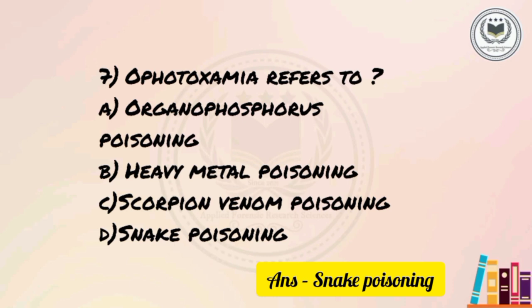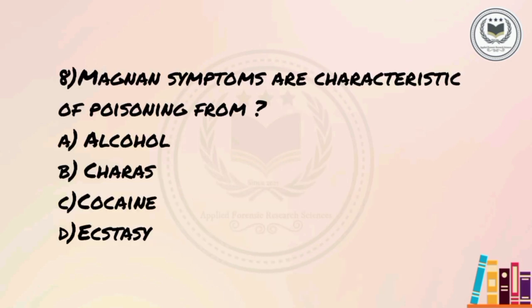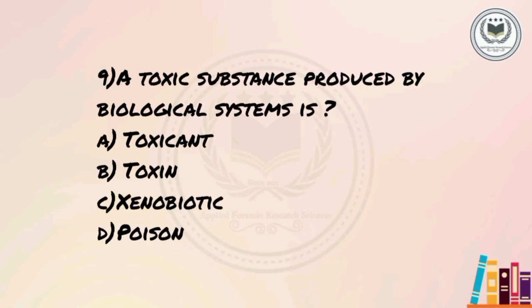Snake poisoning. The next question is, Magnan symptoms are characteristic of poisoning from A. Alcohol, B. Charas, C. Cocaine, or D. Ecstasy. The correct option is C. Cocaine. The next question is, a toxic substance produced by a biological system is A. Toxicant, B. Toxin, C. Xenobiotic, or D. Poison.